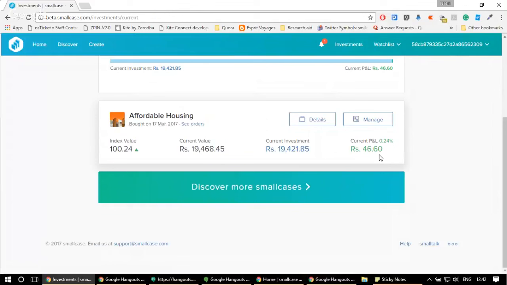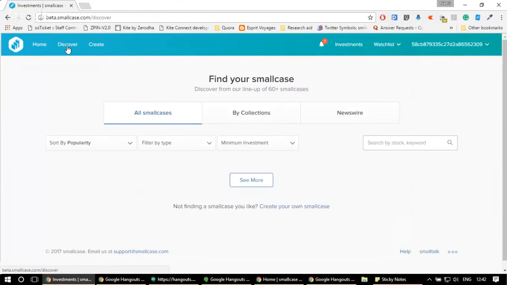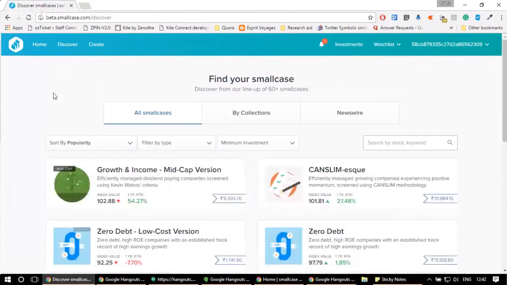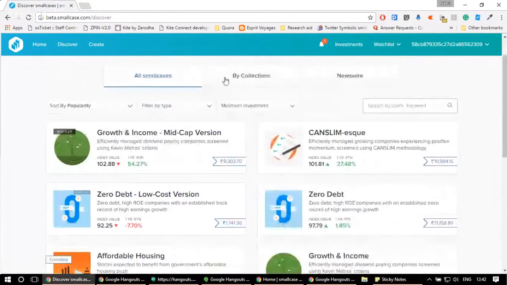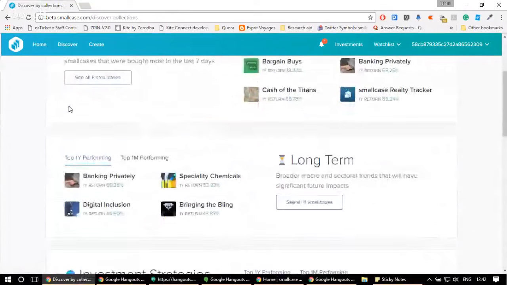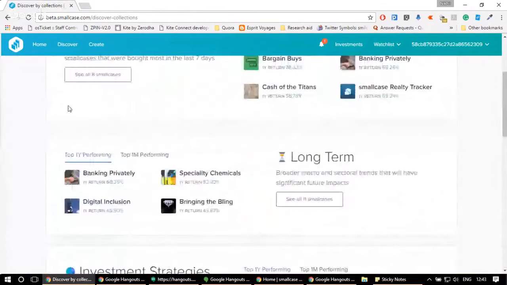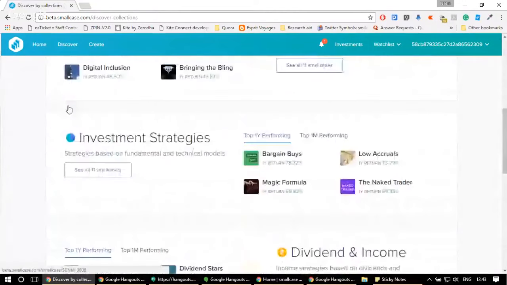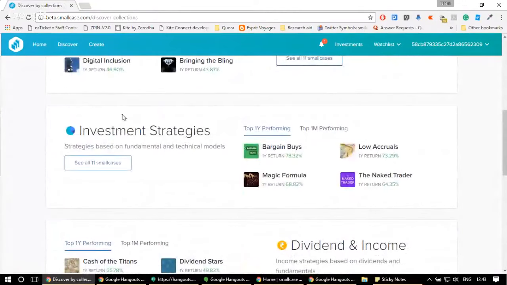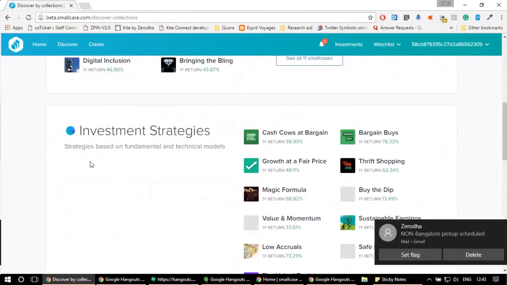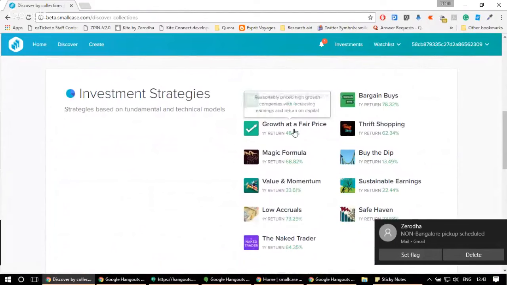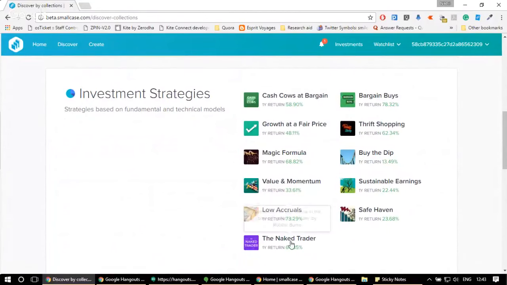So this is how you can buy a smallcase. Let's quickly take one more example of buying a low cost version of a smallcase. To check out the whole list of smallcases, I again go to the discover page. If I just want to look at the low cost versions of the smallcase, I go to the collection. Here I go down and let's say I want to check out the investment strategies. I click on naked trader.